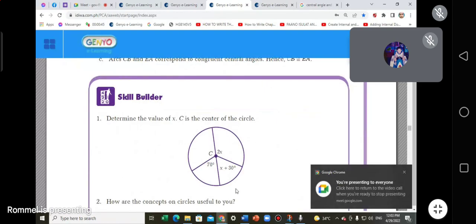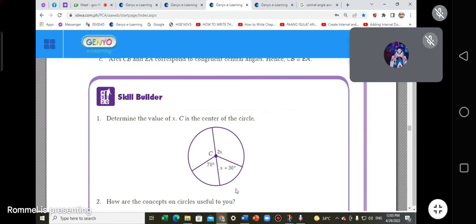Let's solve for x. I'm checking how critical you think. Okay, so for x, let's go. Show me the solution. In 5 minutes, that is long. You can do that in 1 minute. Solve for x.